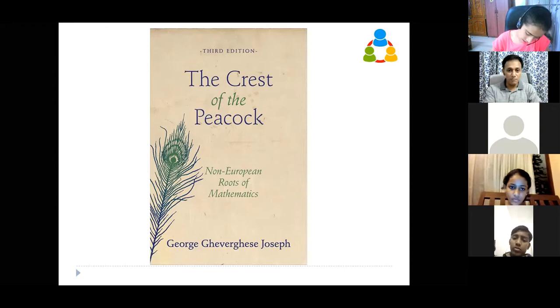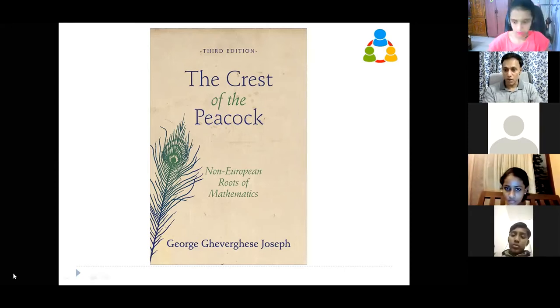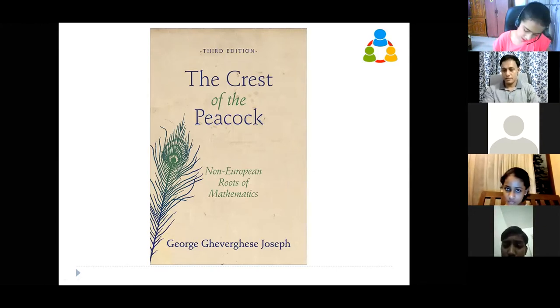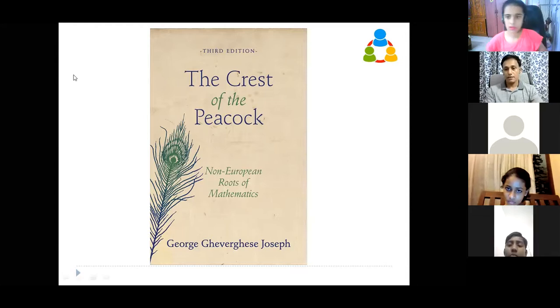So this book by this gentleman called George Gheverghese Joseph is called The Crest of the Peacock. This is a book which talked about what we call the Kerala School of Mathematics. It was not much known before, but in recent years it has come to light. So if anyone is interested, you can buy it.